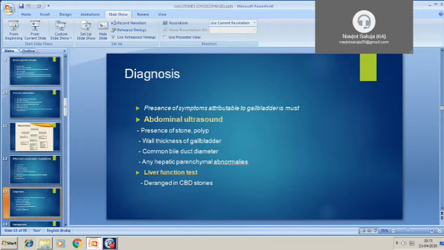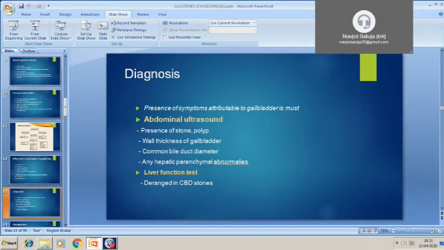So, how do you come to a diagnosis of gallstone? The presence of symptoms attributable to the gallbladder is a must. That means the symptoms should correlate with the gallbladder stone findings. Next important is abdominal ultrasound, a non-invasive investigation, the first investigation usually done for abdominal pain. Ultrasound will show the presence of stone, and it can differentiate from a polyp.